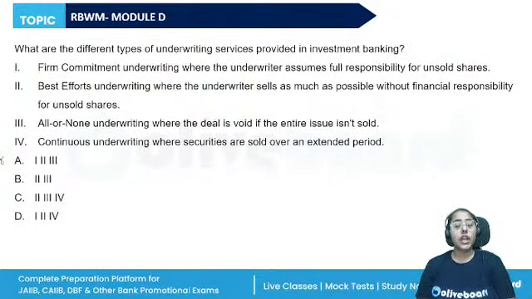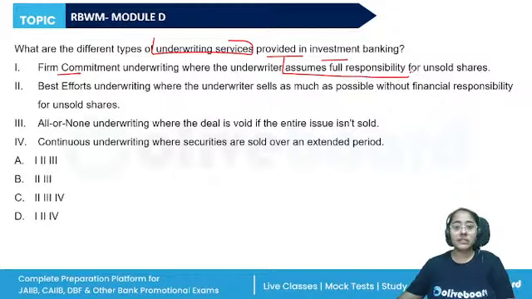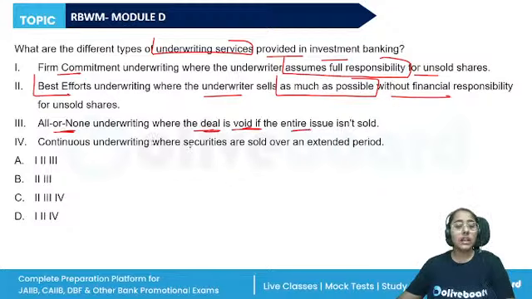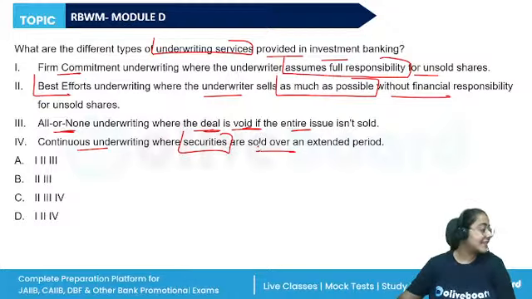Next question. What are the different types of underwriting services provided in investment banking? Firm commitment underwriting, where the underwriter assumes full responsibility for the unsold shares. Best efforts underwriting, where the underwriter sells as much as possible without financial responsibility. All or none, where the deal is void if the entire issue isn't sold. And continuous underwriting, where the securities are sold over an extended period.